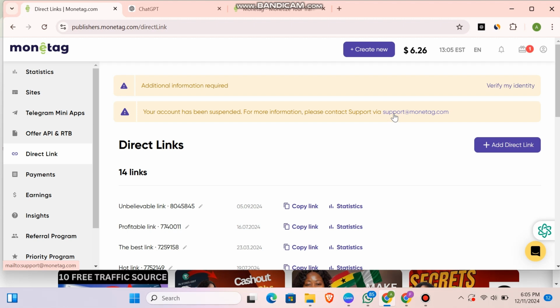Now you can see I have 6 USDT right now here. I cannot withdraw this money because my account is suspended, although some of the payment methods have a minimum withdrawal of 5 USDT, but I can't go ahead and withdraw this amount from my account. So all you have to do here is check out the things you should not do.